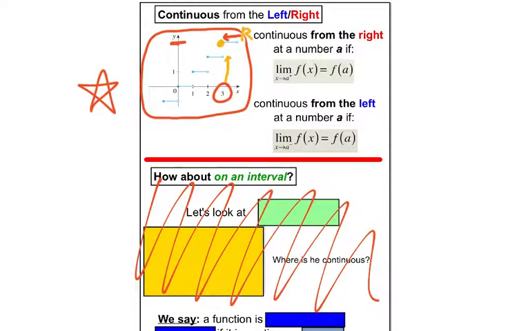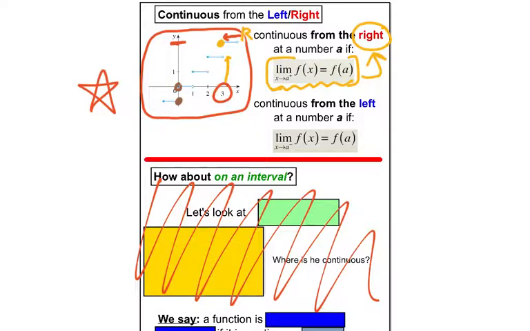If that happens, if the limit from the right equals the y value, then you are called continuous from the right. Okay, so all these graphs here look like they're continuous from the right. Versus if by chance, I'm going to cheat a little bit here, friends, don't tell anybody, I'm going to put a dot here and I'm going to put an open circle here.